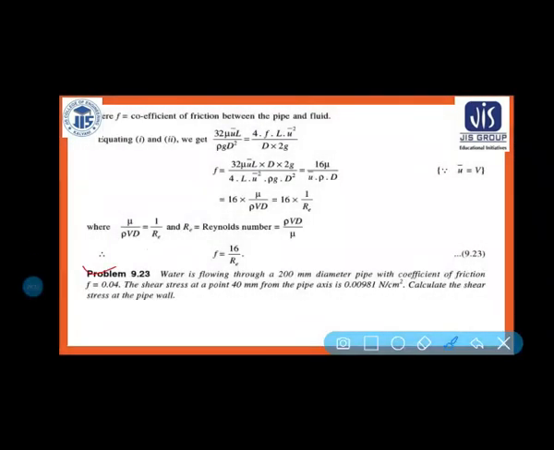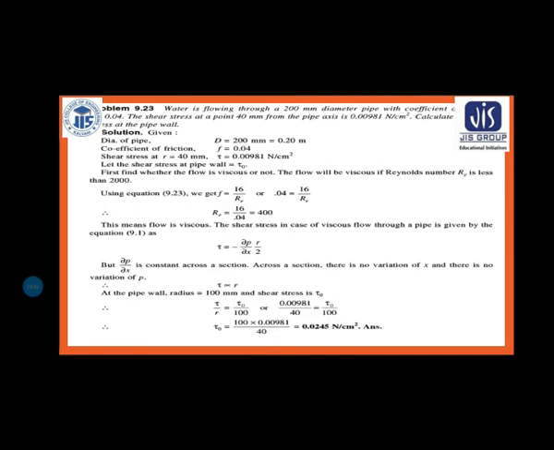So here basically one numerical is given: water is flowing through a 200 mm diameter pipe with coefficient of friction 0.04. The shear stress at a point 40 mm from the pipe axis is 0.00981 Newton per centimeter square. Calculate the shear stress at the pipe wall. You have to calculate the shear stress at the pipe wall.